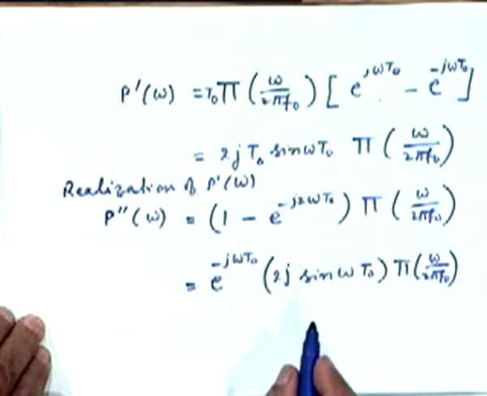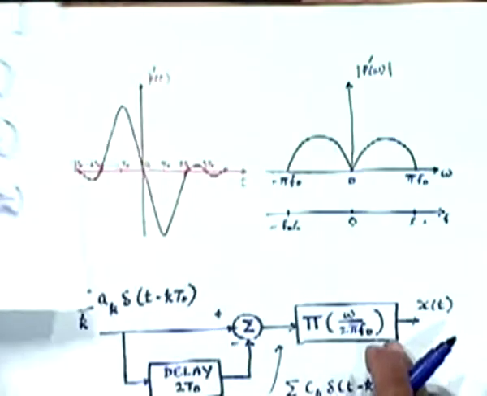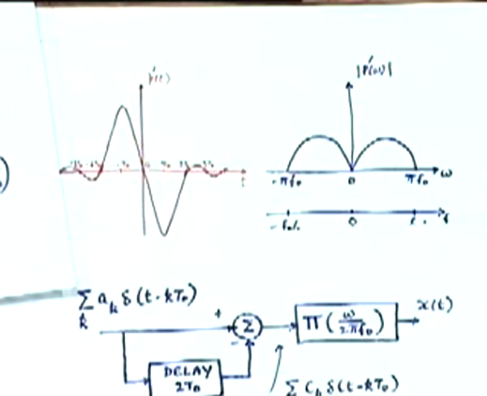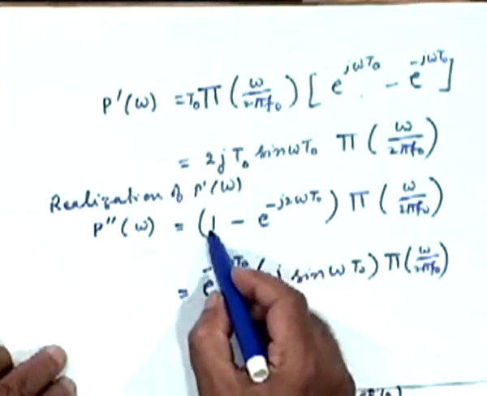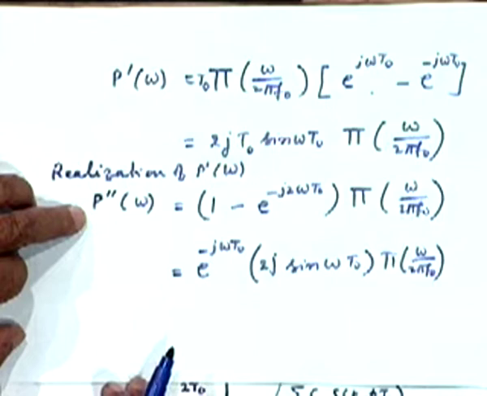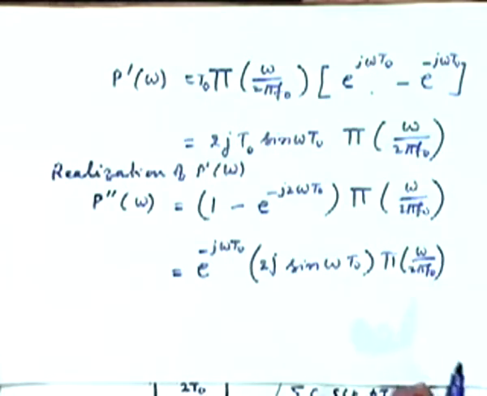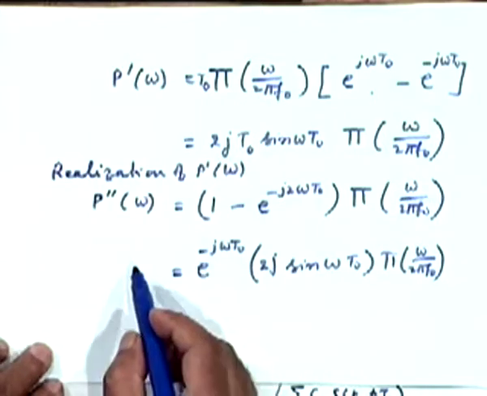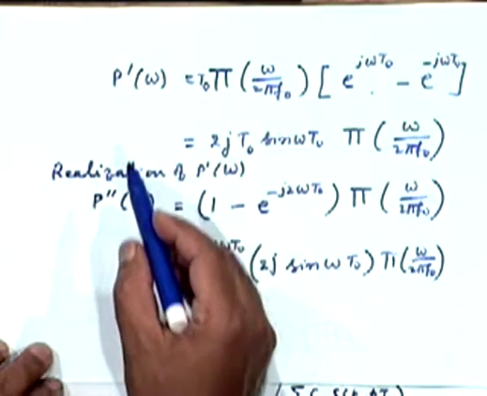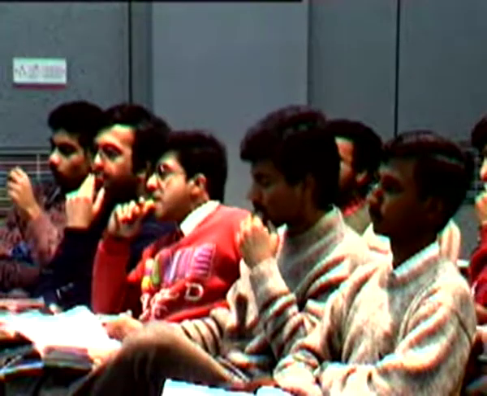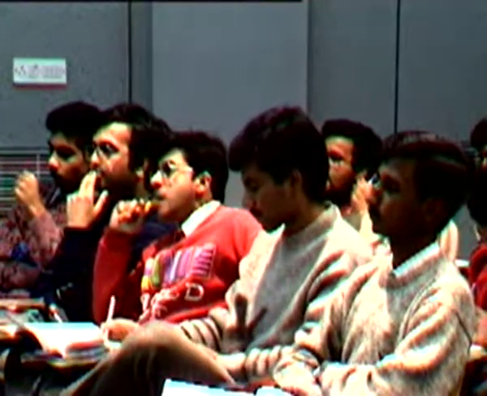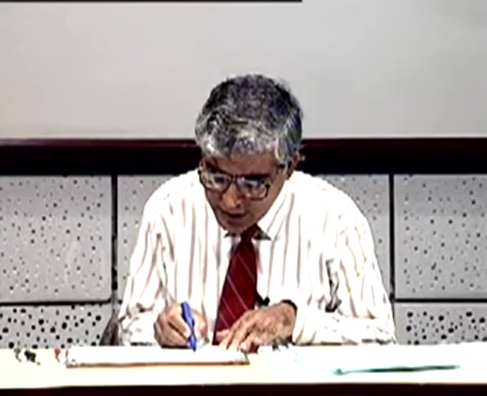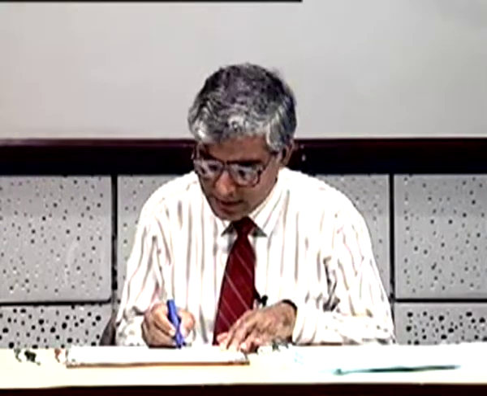So with respect to the original P prime t, what you are getting here is a delayed version with a delay of t0 seconds. This 2t0 is coming from this realization. P prime omega and P double prime omega are identical spectra, identical pulse shapes, except that this pulse shape is delayed with respect to t by an amount of t0 seconds. So what you are modeling in that block diagram is P prime of t minus t0.